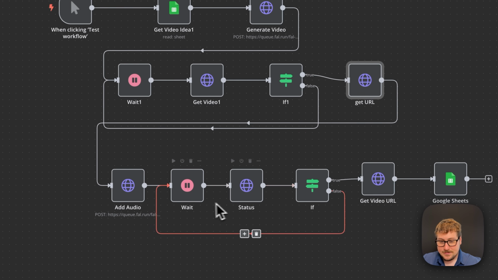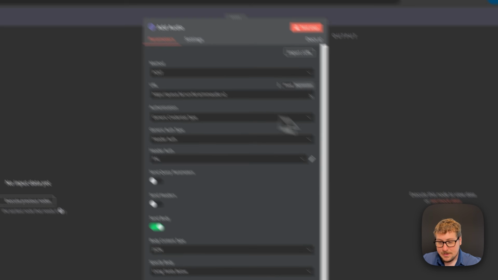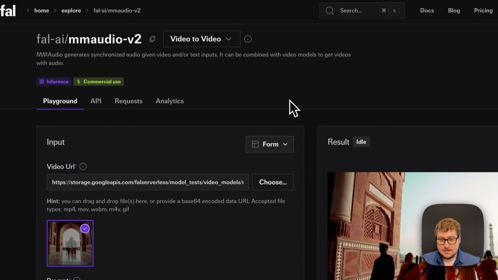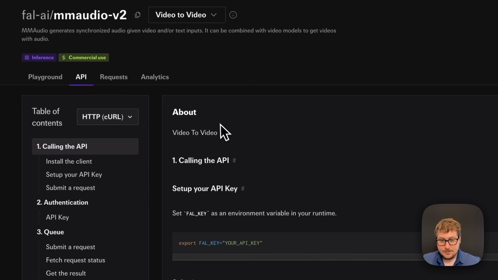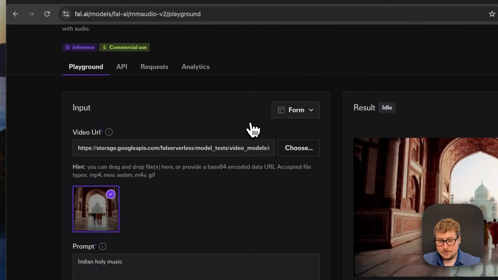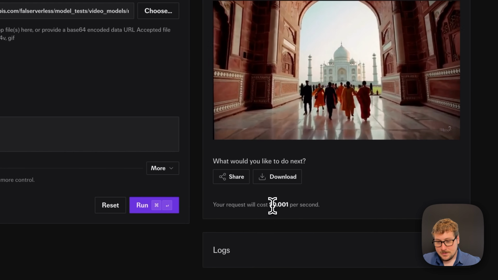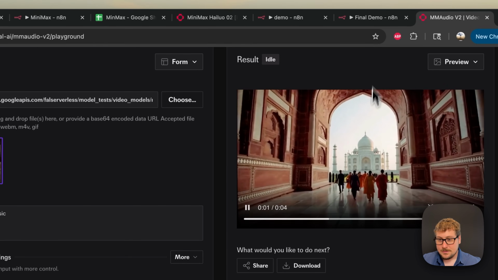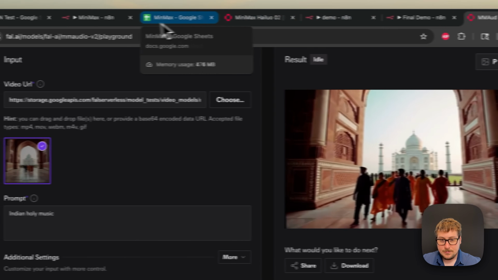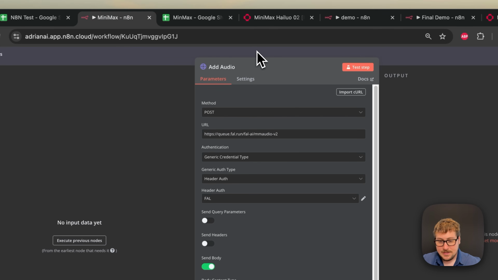And then we're implementing a similar loop on this next part. This next part is adding audio. So we're using a service called Audio. Here it is on FAL. As you can see, you can go into the API to get all the information you need to run it, or you can just use my template, and it only costs a tenth of a cent per second. So it's extremely cheap. So I'm going to be going back to Min-Max right here.